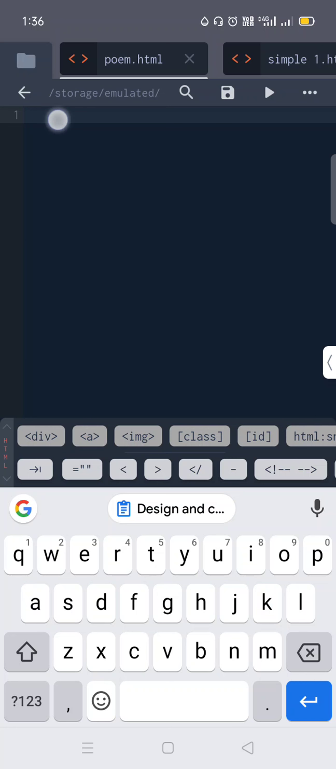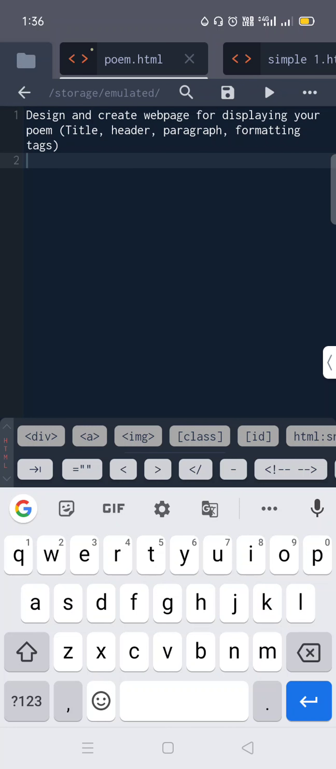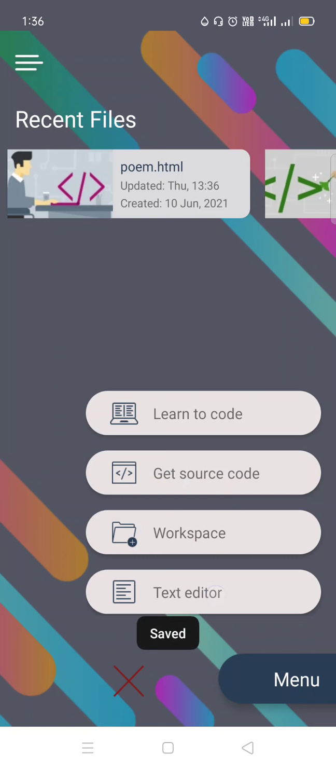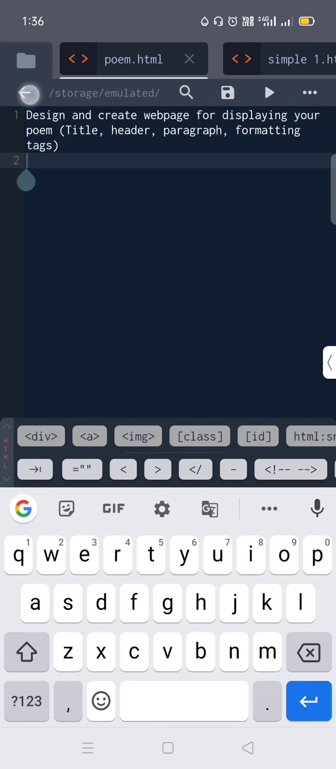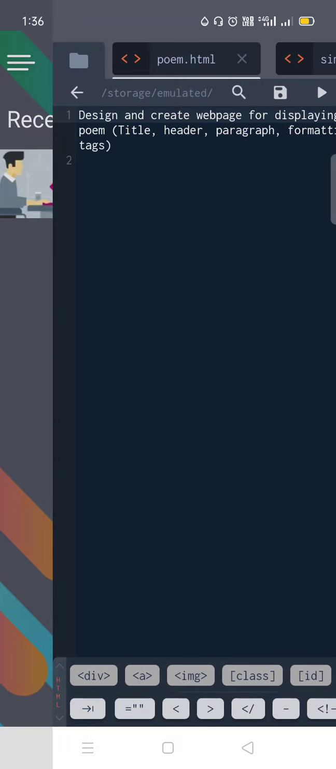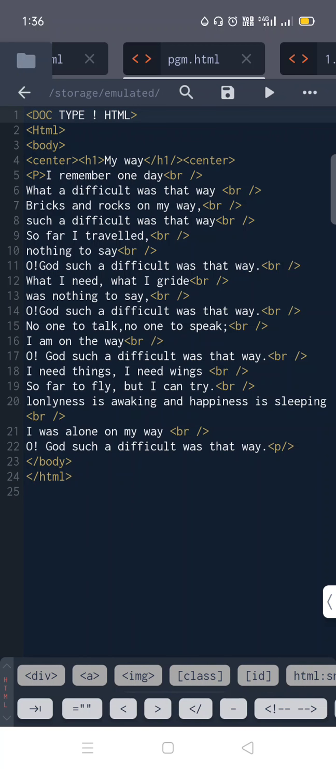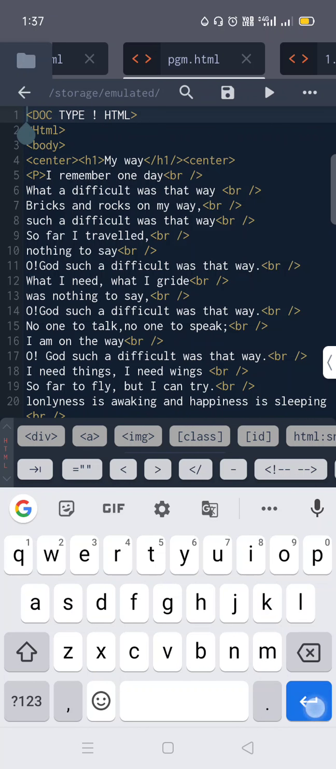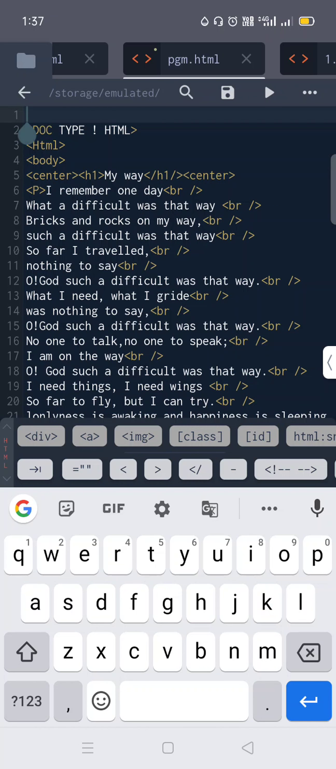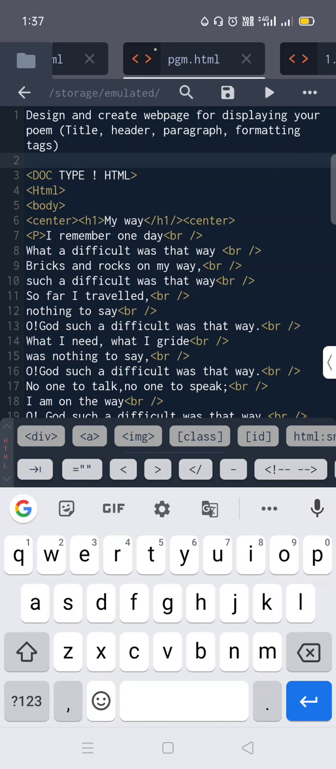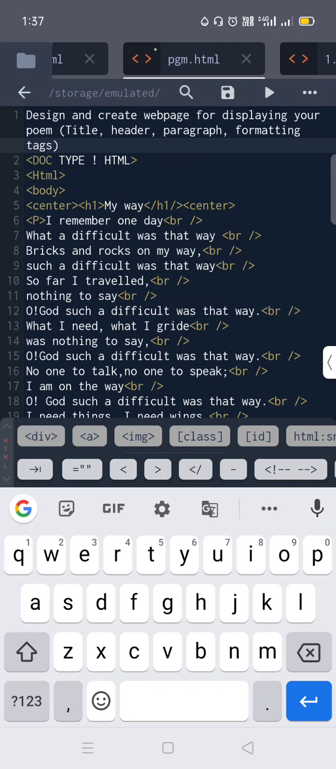You are going to create your file. See, here one program is already there. I will show you. See, I had already created a poem here. Now I had created like this. You all also have to create.